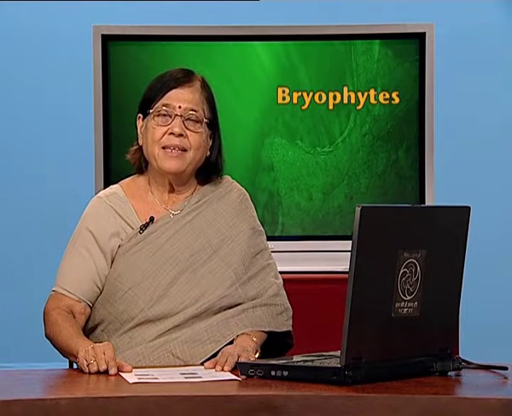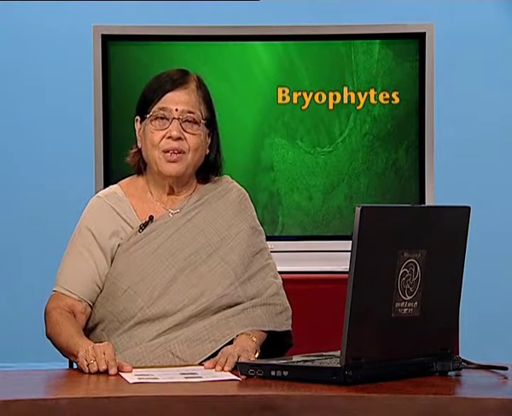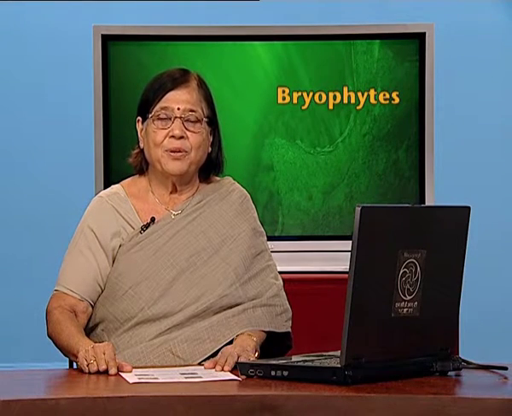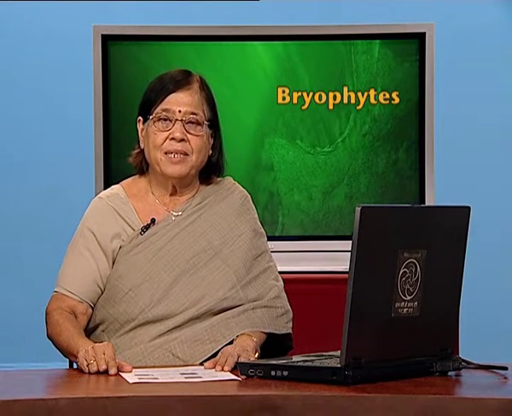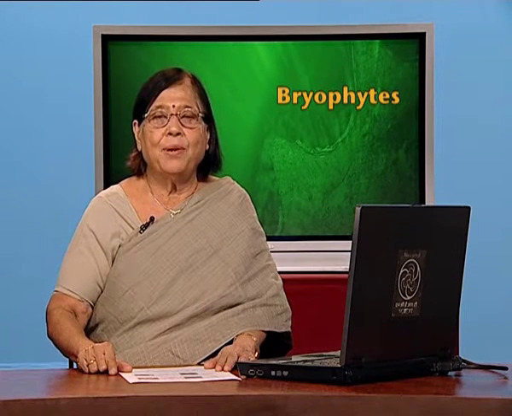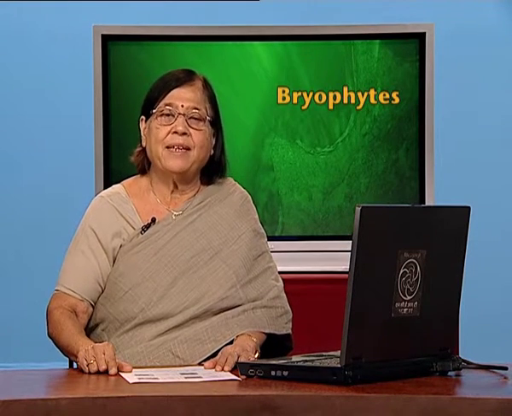So, gametophyte is the basic structure which bears reproductive structures like antheridium, produces antherozoids and produces egg through archegonium, and they fuse and produce zygote, which will develop into sporophyte. Sporophyte is diploid.